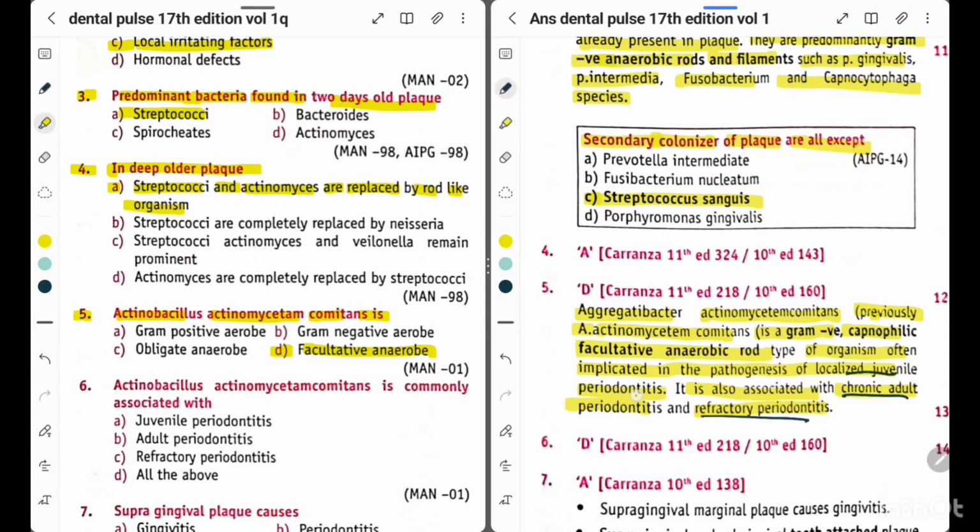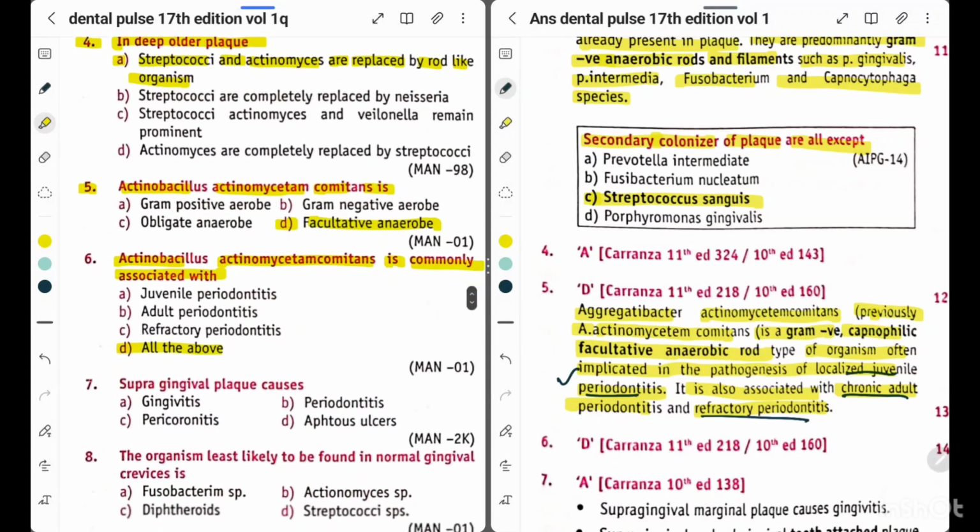Okay. Now question number 6. Actinobacillus actinomycetemcomitans is commonly associated with option A juvenile periodontitis, option B adult periodontitis, option C refractory periodontitis, option D all of the above. So the answer is all of the above. We have studied about it in the previous question.